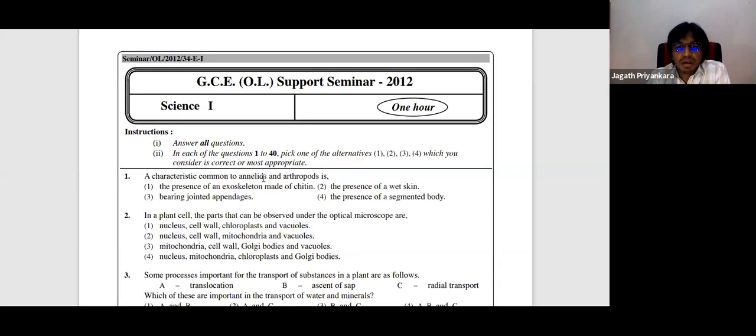And one change, 2015, that means before 2016, when you're doing the papers, you will come across the first 12 MCQs biology, 1 to 12 biology MCQs, both O and A syllabus. Then from 13 to 24 chemistry, then 25 to 36 physics, and 37 to 40 general questions. So that is how. So in this paper 2012, I'll share the screen again. This paper also 2012, this support seminar paper, you can see the 1 to 12 MCQs biology.